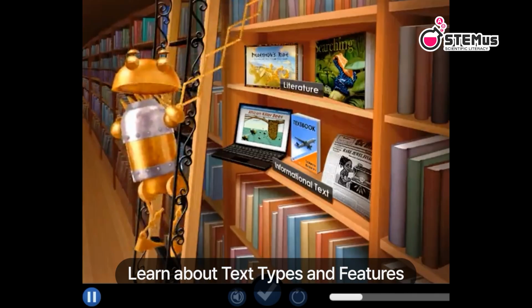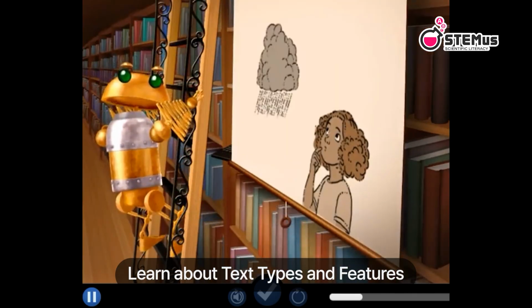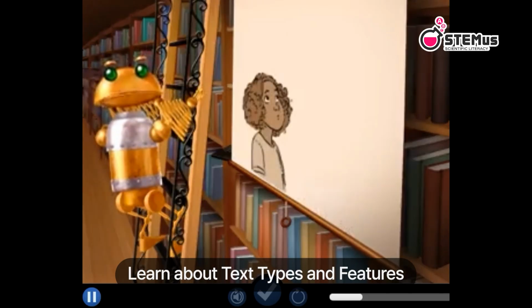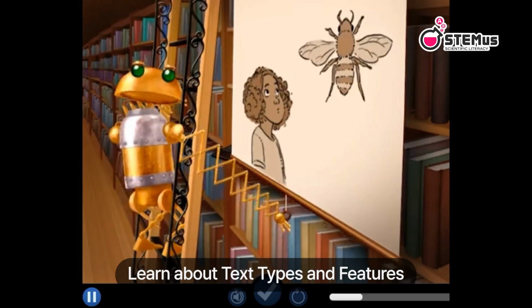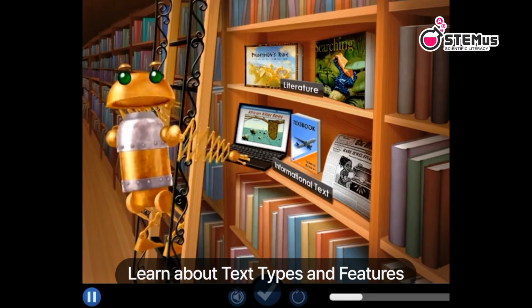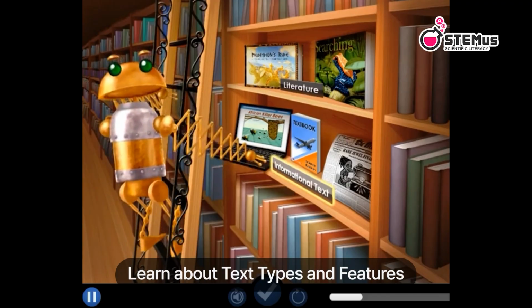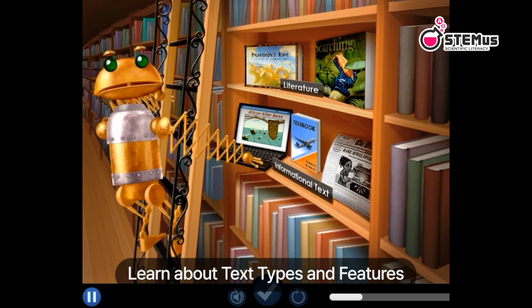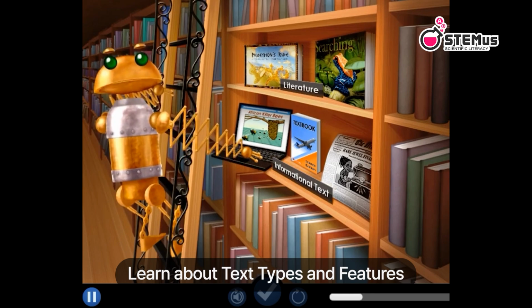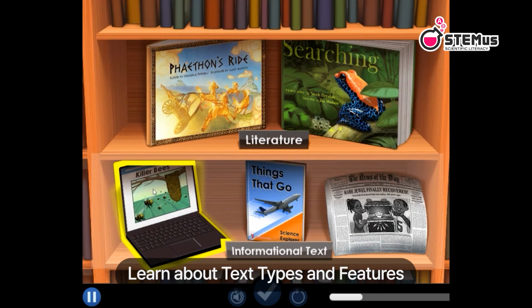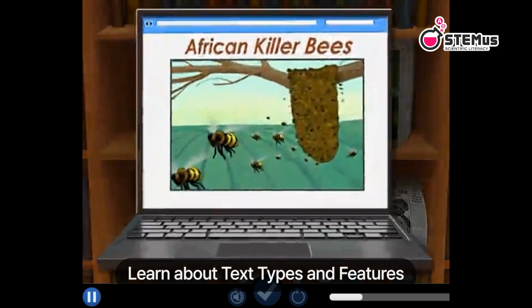But what if you have a question about why it rains? Or you need to write a report about bees? You'll need a different kind of text called informational text. Informational text helps answer your questions by telling you more about a topic. Click here. This is text from a website. The internet is a great tool for finding informational text. Be sure to get a teacher or parent's help finding the informational text you need.